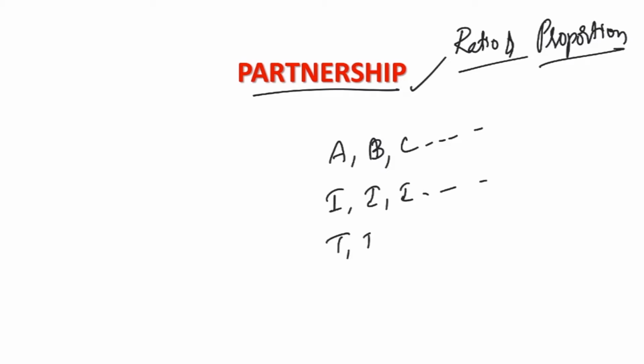See, in partnership, in general, 2 or 3 or 4 people invest in a business and they keep different investments for different time periods. And you will be given a profit. You need to share that profit among the investors.